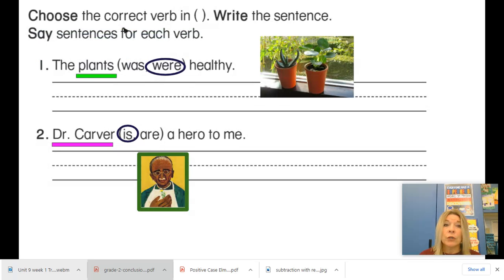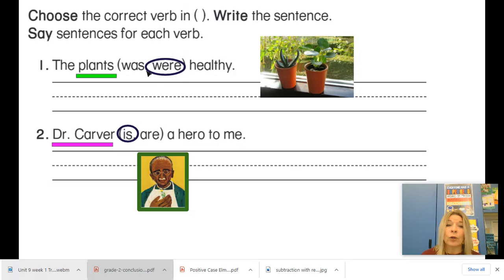We're supposed to choose the correct verb in parentheses. Remember, these are parentheses here, so those are our choices. We have to write the sentence and say the sentence for each verb. We're just going to read these sentences. So the first one says, the plants was or were healthy.